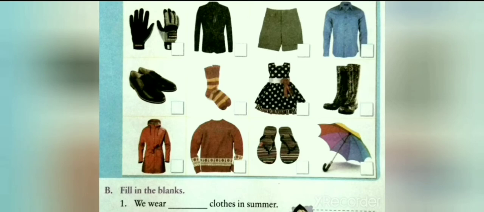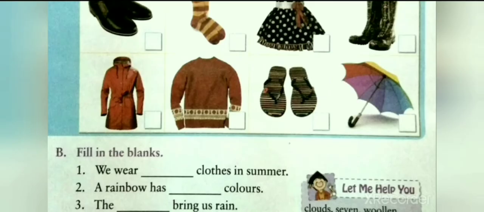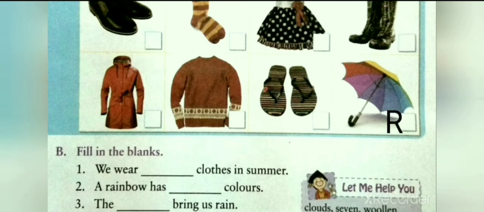Another picture given here is a picture of a sweater, and the sweater we wear in the winter season. So we will write W in the space given. Next picture is the picture of slippers, and slippers we wear in the summer season. So we will write S in the space given. And the last picture given here is the picture of an umbrella, and we use an umbrella in the rainy season. So we will write R in the space given.